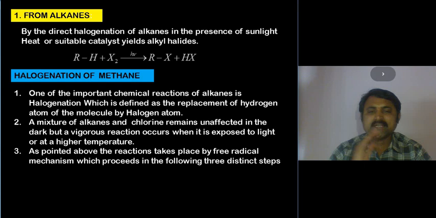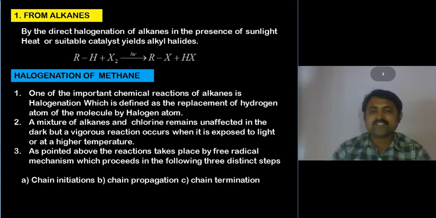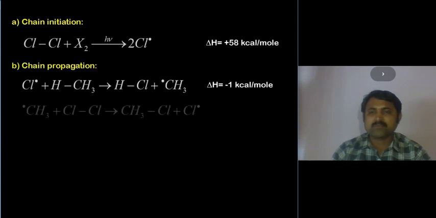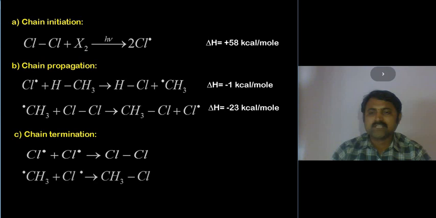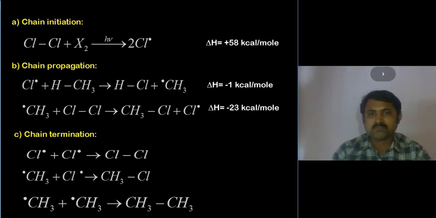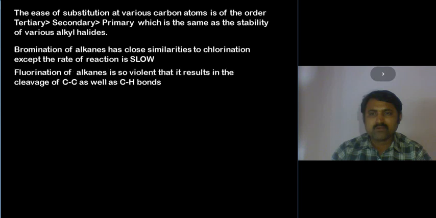As pointed out above, the reaction takes place by a free radical mechanism which proceeds in the following distinct steps: chain initiation, chain propagation, and chain termination reactions. In these reactions, some of the chain initiation and propagation steps follow thermodynamic phenomena of exothermic and endothermic methods.